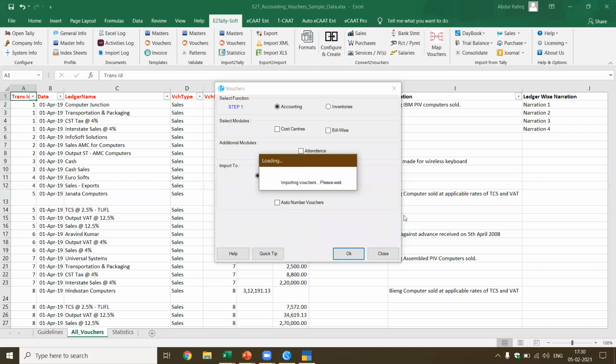Exactly. Now I started importing the vouchers. This will take a little longer depending on the speed of the computer, and if it is a network it takes a little more time. We had totally, as far as I remember, 916 vouchers. 916 vouchers are being pushed into Tally.